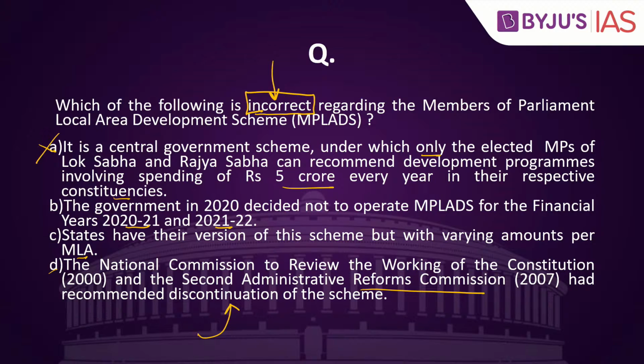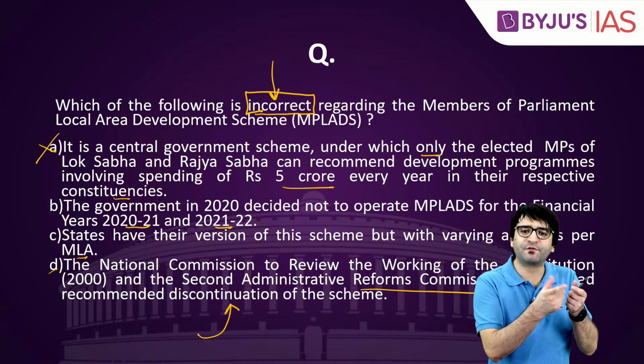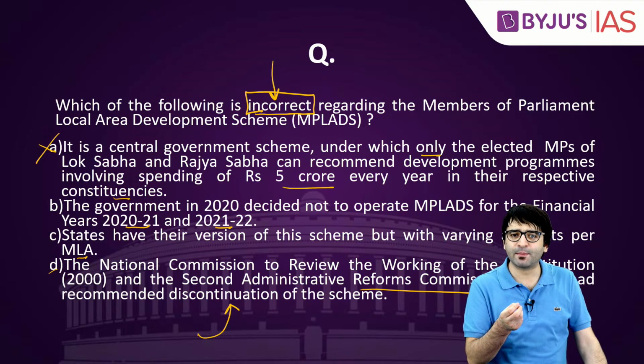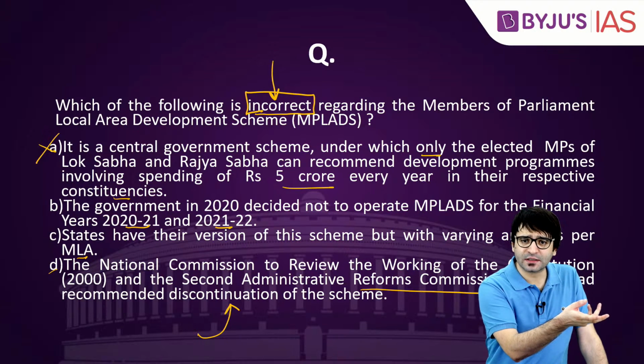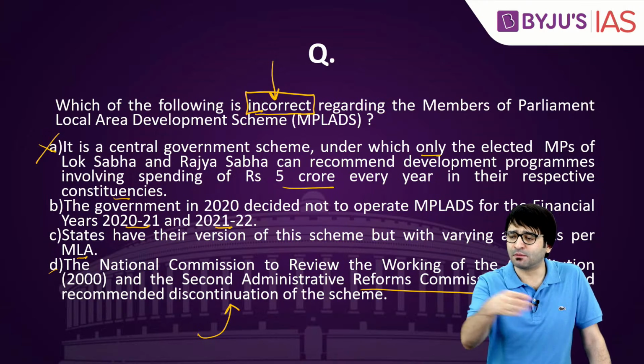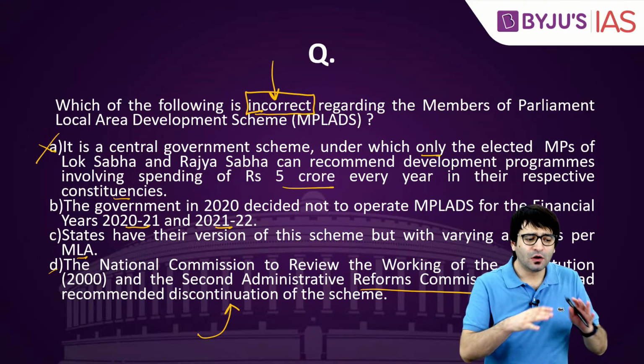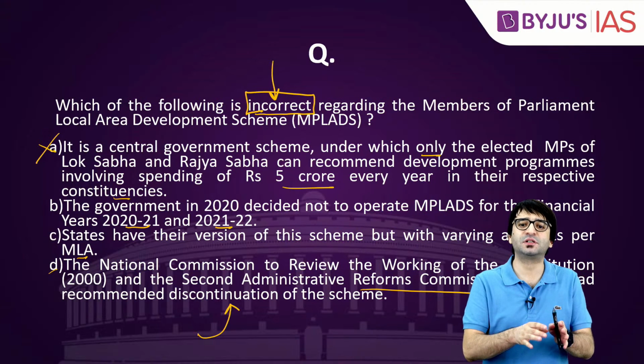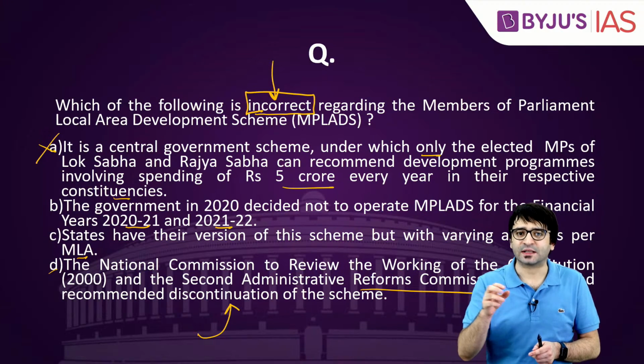Why? Because when the MPLAD scheme is in operation and an MP is recommending works to the tune of 5 crore rupees, what is he recommending? A bridge, a school, a road, a medical facility. All these are within the legitimate domain of panchayats.